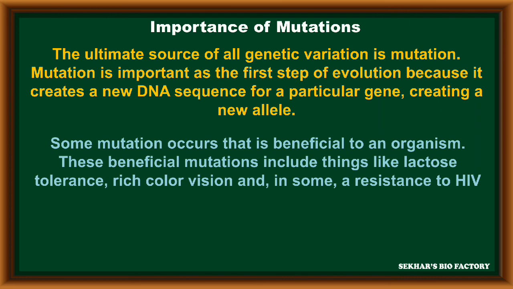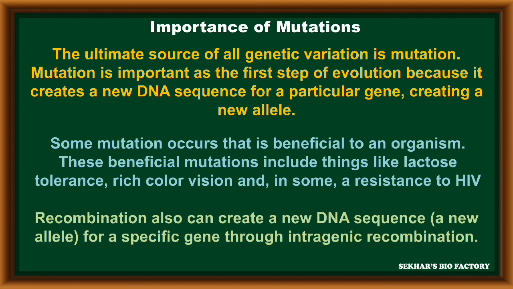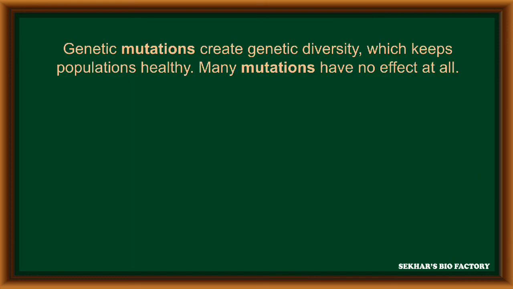These beneficial mutations include things like lactose tolerance, rich color vision, and also resistance to HIV infection. Recombination can also create a new DNA sequence for a specific gene through intragenic recombination. Genetic mutations create genetic diversity which keeps the population healthy, and many mutations have no effect at all.